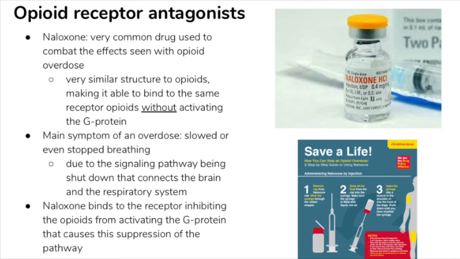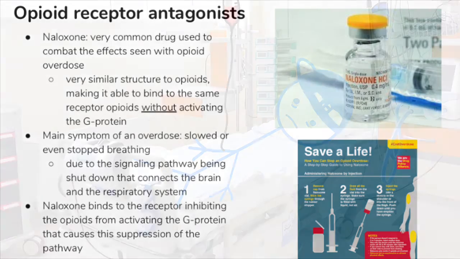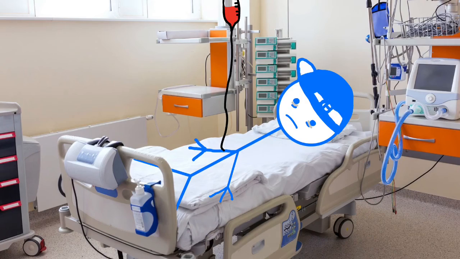When someone has overdosed on opioids, one of the main symptoms that occurs is slow or even stopped breathing. This is due to the signaling pathway being shut down that connects the brain to the respiratory system. When the naloxone binds to the receptor, it inhibits the opioids from activating the G protein, therefore oftentimes saving the person's life. Tim survived his overdose due to the work of the paramedics, but now he has to endure the long treatment for his opioid addiction.